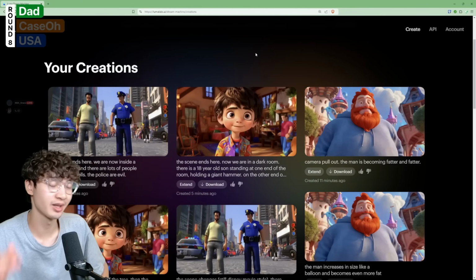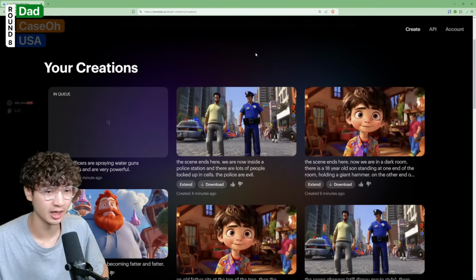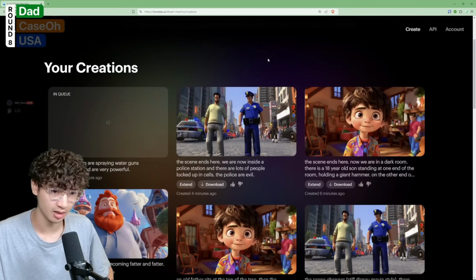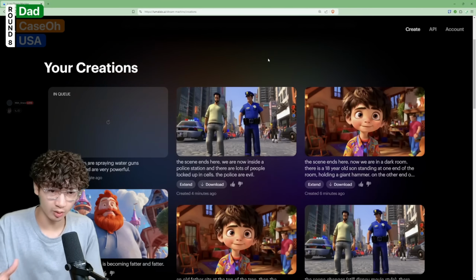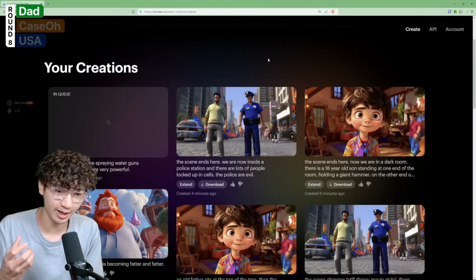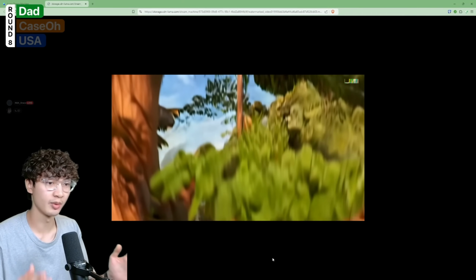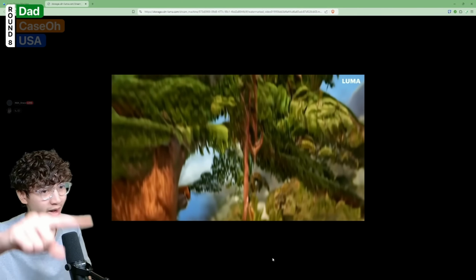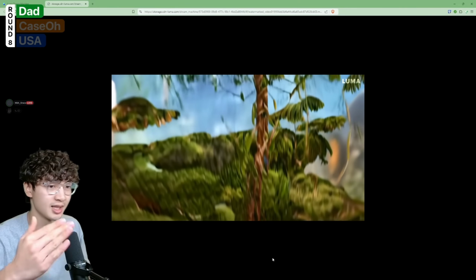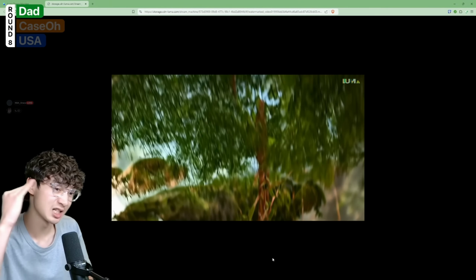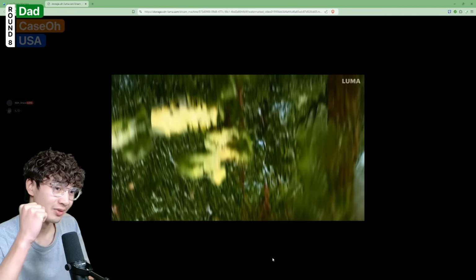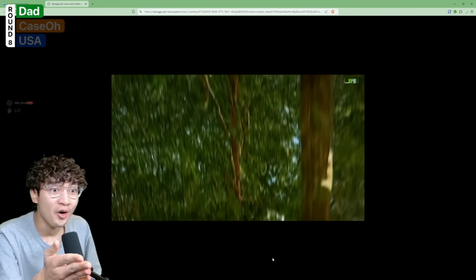So I asked the scene to hard end here, and I wanted to set up some sort of fight scene between the son and the father. So the son is holding a giant hammer, and the father is holding a giant book as a weapon. So they're slapping each other. Will Smith simulator. Now we have the guy hitting the guy, and we're gonna keep going up to the top of this tree. The tree keeps going, it's never gonna end until I ask it to just change scene, please. Now, no, what?